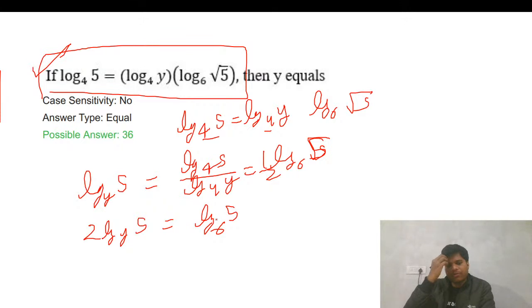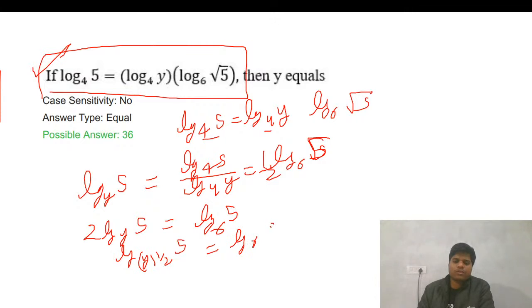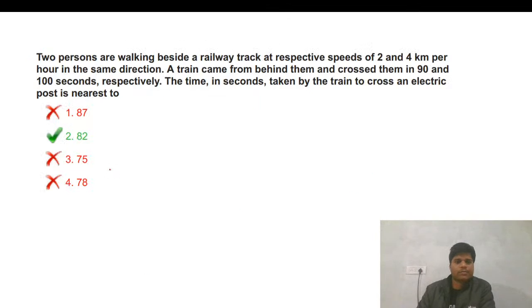We need the value of y. So like this, y goes here, this goes here, 1 by 2. So 1 by 2 equals 6. So that is y is 36. Okay, y is 36. This is right.